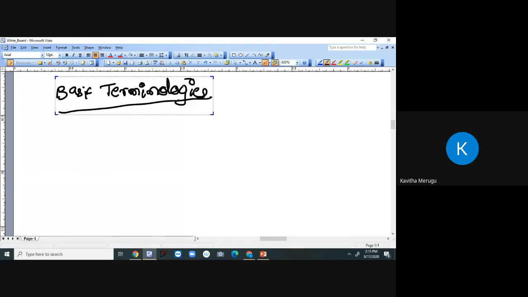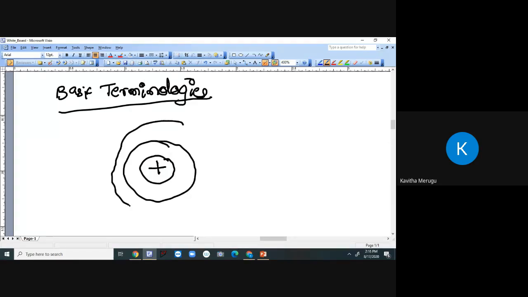So before that, let us recall the energy levels of each orbit. If you take an atomic structure here, let's say with a simple nucleus and the orbits over here, the electrons existing in the orbit which is close to the nucleus will have lower energy, and the electrons which are existing in the outermost orbit will have higher energy. What we have discussed here, right?